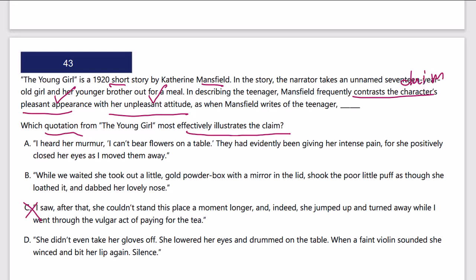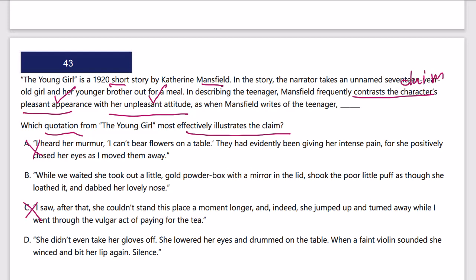And we see that a lot. So a lot of times I might have cat bad, dog good, and a wrong answer will say cats are not very good. Well, that can't be right. It has to be something like dogs are better than cats. You have to have both parts in there. So let's keep looking at the other answers here. I heard her murmur, I can't bear flowers on a table. Okay, kind of unpleasant attitude. They had evidently been giving her intense pain, for she positively closed her eyes. I moved away. Bad attitude, no pleasant appearance in there.